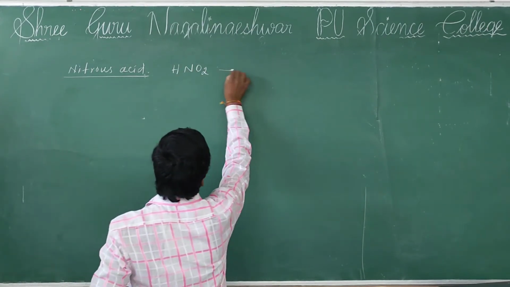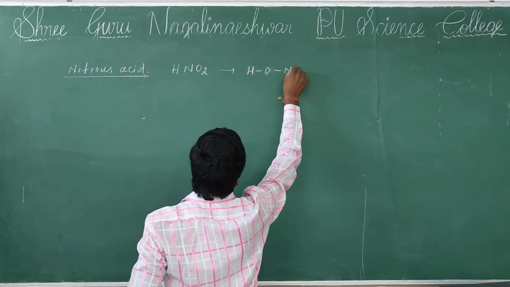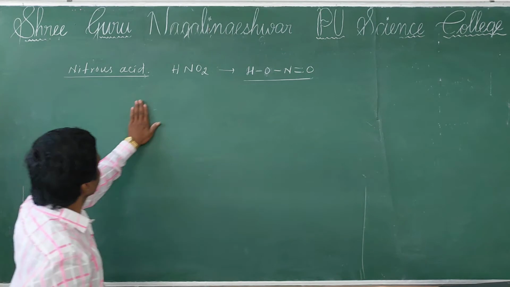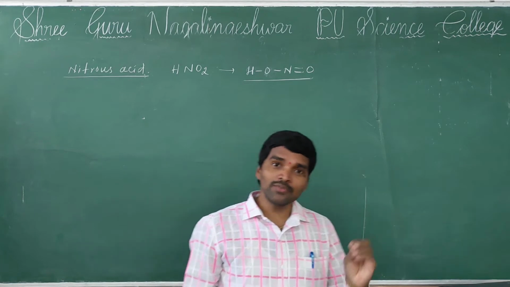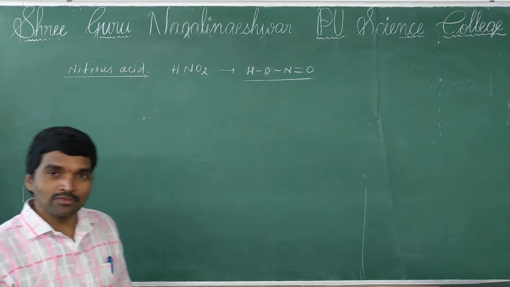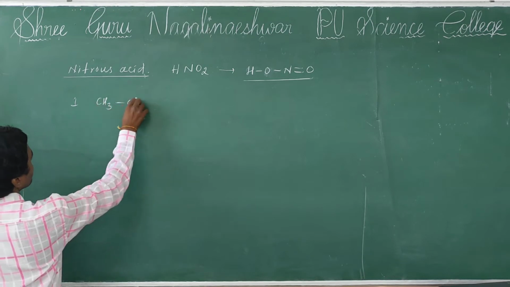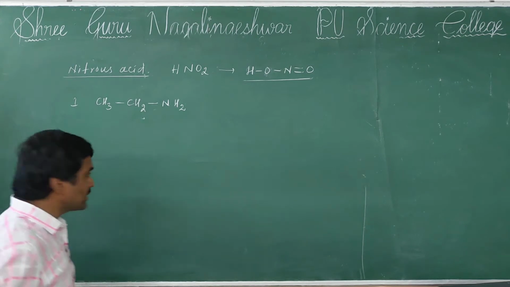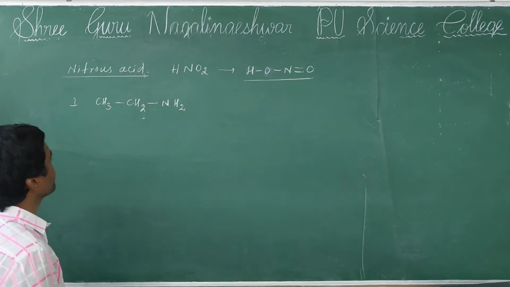We can represent it as HO-N=O, with the double bond also. See here, primary amines, the aliphatic amines. Primary amines react with nitrous acid, then alcohols are formed. Here I am taking one example. This is ethylamine. Ethylamine reacts with nitrous acid.